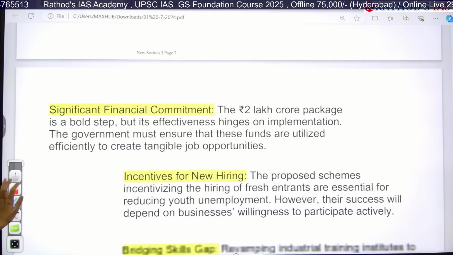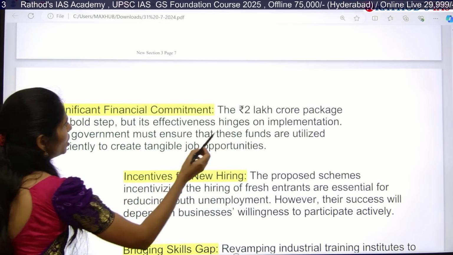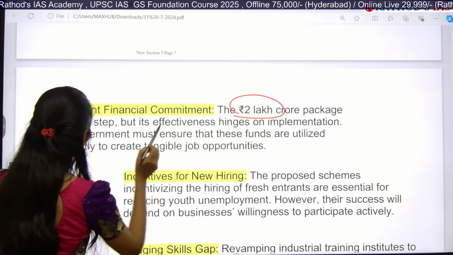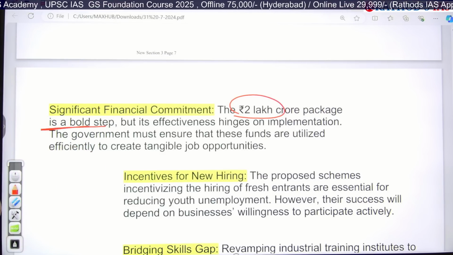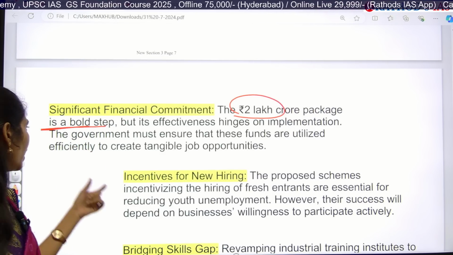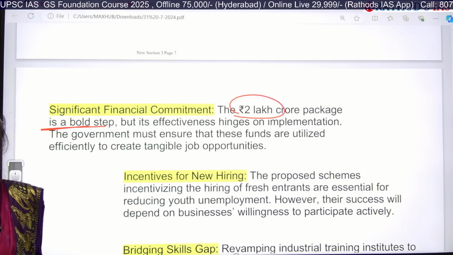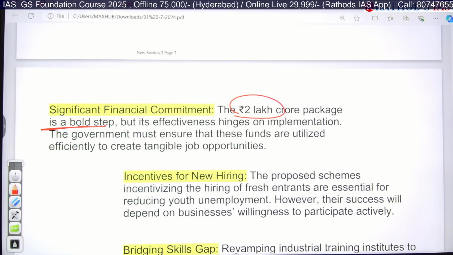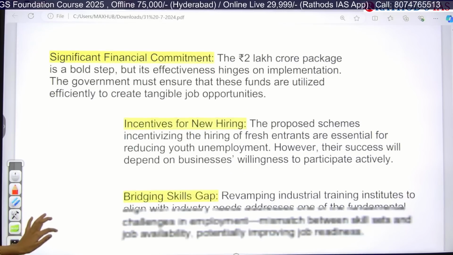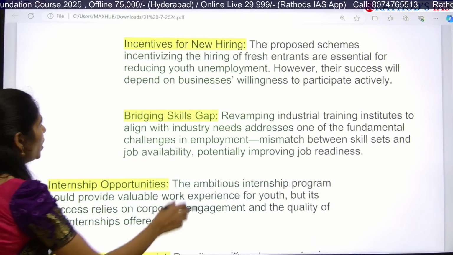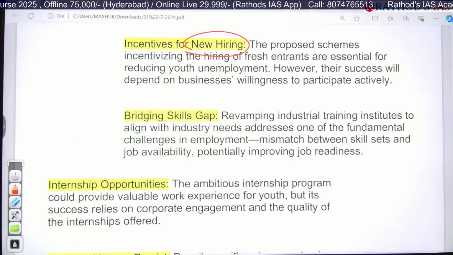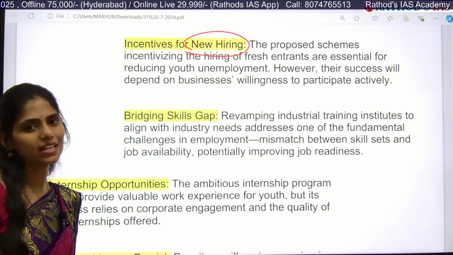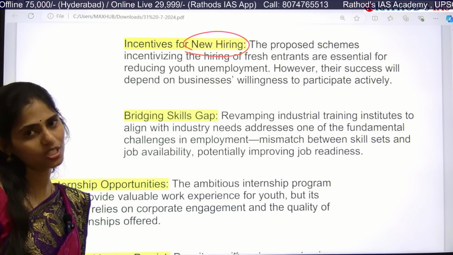And next, there is significant financial commitment. They are focusing on a 2 lakh crore package. It is one of the bold steps. We have to see that these funds are utilized efficiently so that they can create a good number of job opportunities in our country. And even for new hiring, incentives should be given so that employers will try to participate and come into this field.